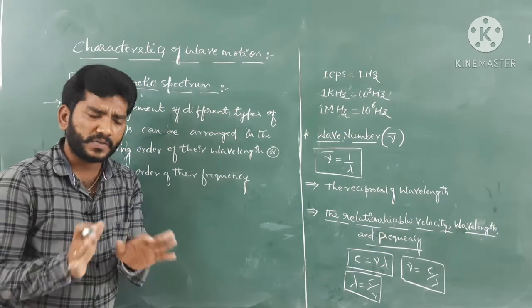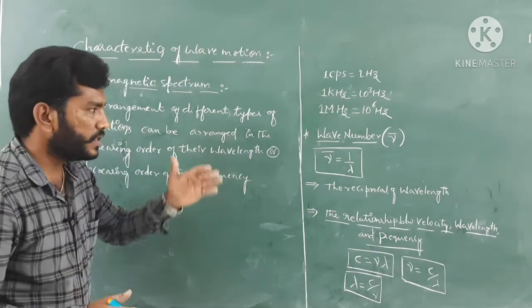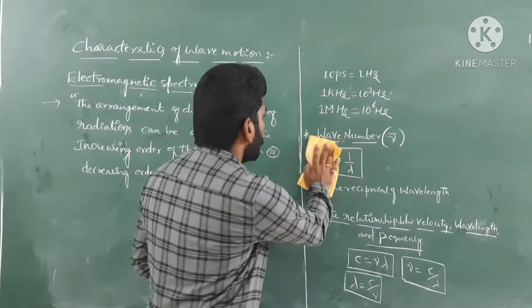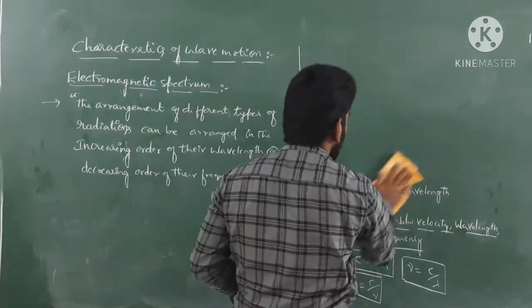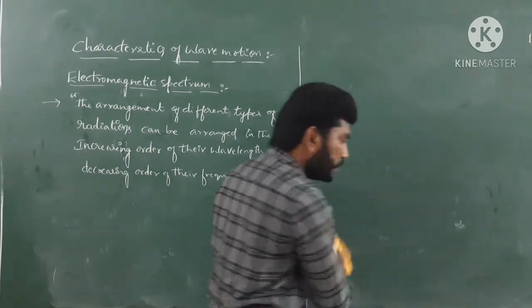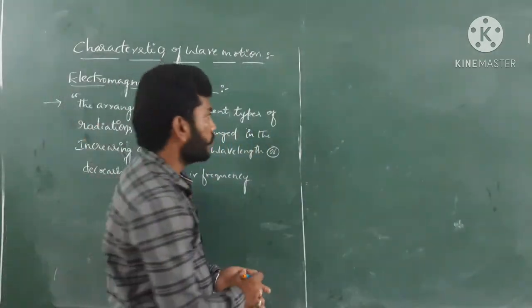So this is the scenario here. Very simple. Let's discuss their particular characteristics one by one. What are the characteristics that electromagnetic radiation is going to exhibit? Discuss one by one, guys.